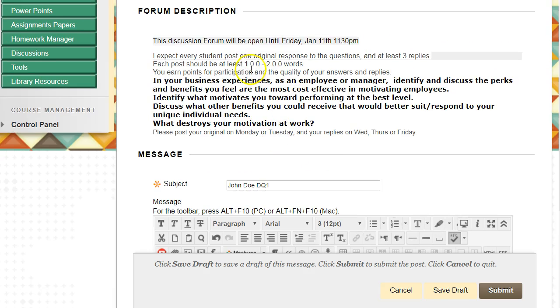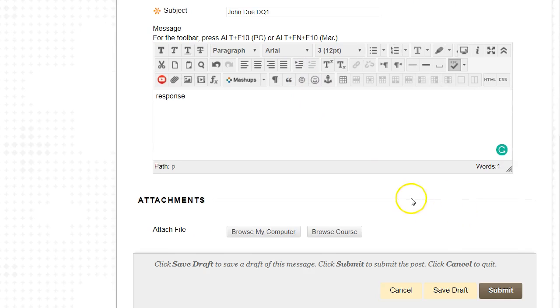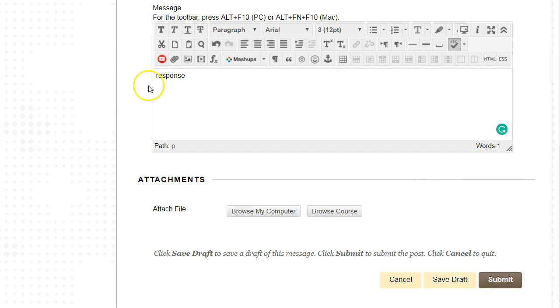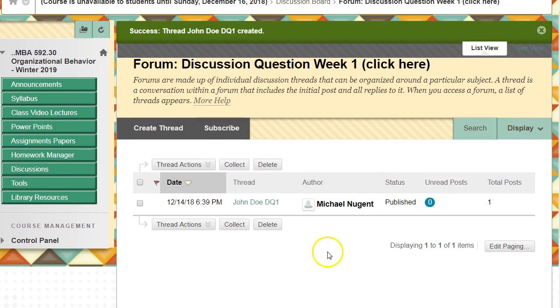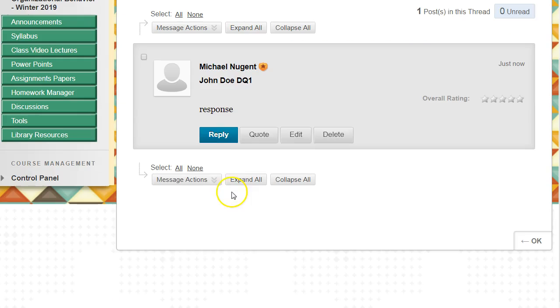and then you're going to put your response in this box here for answering this question. And then when you're done answering the question, hopefully it's much longer than that, you click on Submit, and now your post will be here. So other students can click on here, read what you have, and actually rate your overall response to what you've written. You can't rate yourself. So there's 1 to 5 stars. So you rate other students as sort of an instant feedback about how the students like your post.